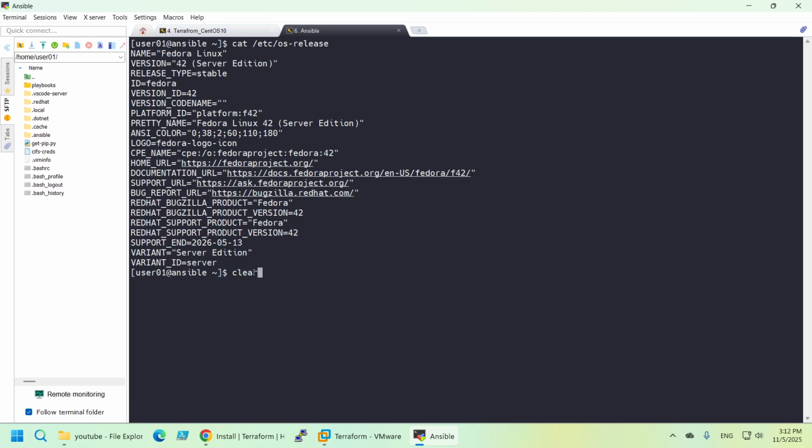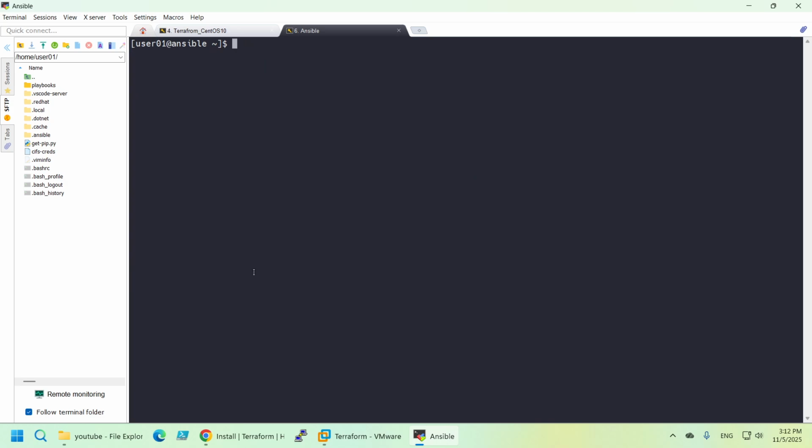Okay, let's see, we don't have Terraform, right? Double tab, doesn't show up anything. Or we can use which terraform, and there is nothing.